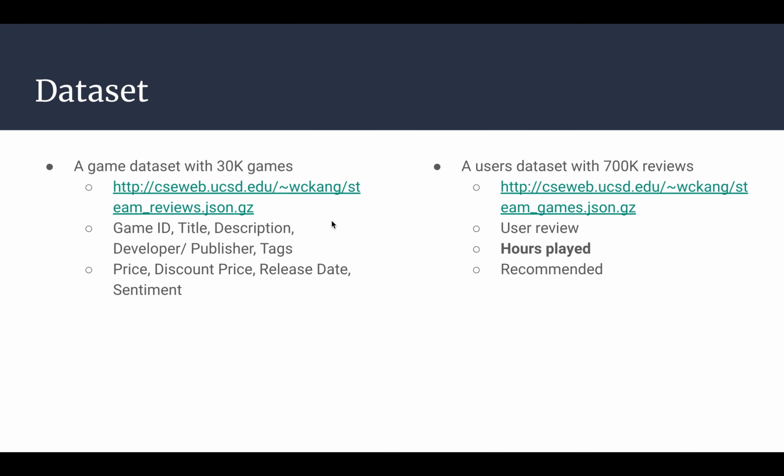We used two datasets. The first is a dataset containing 30,000 games. The fields are game ID, tags, description, etc. The second dataset is a user review dataset containing 700,000 user reviews, hours played, and recommended or not.